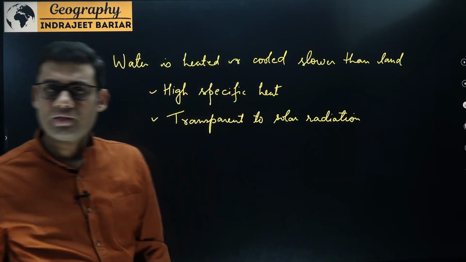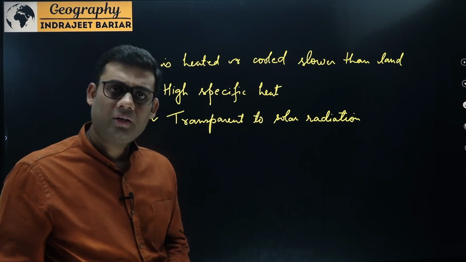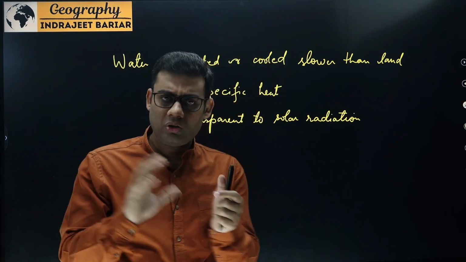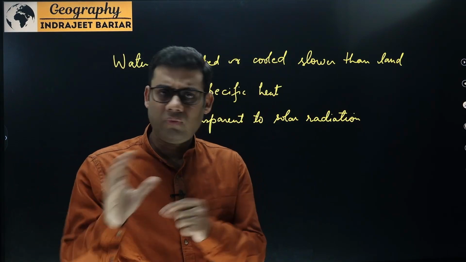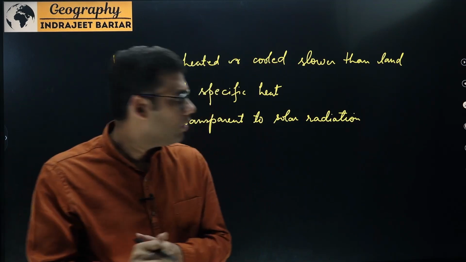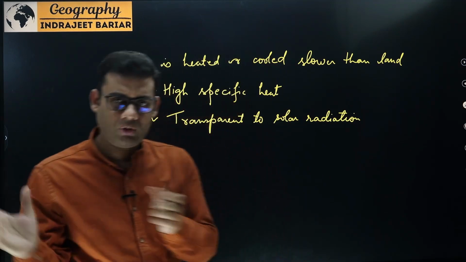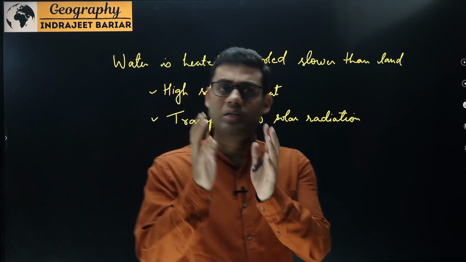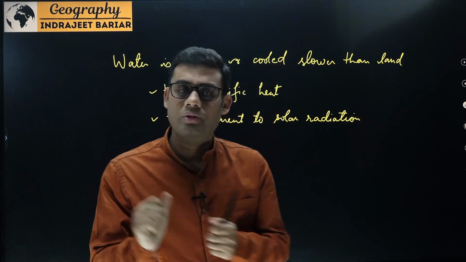This is the second reason. And along with that, the third reason. In the case of water, water molecules can move. It's a fluid. As the water molecules are free to move, there would be constant movement of the water, and as a result, constant intermixing of warm and cold waters.